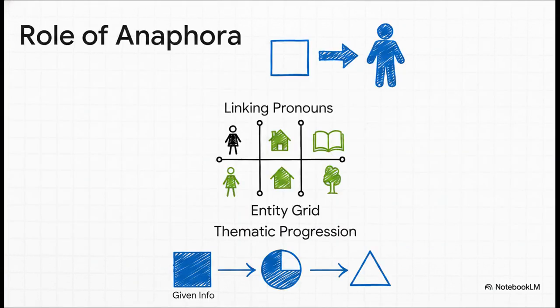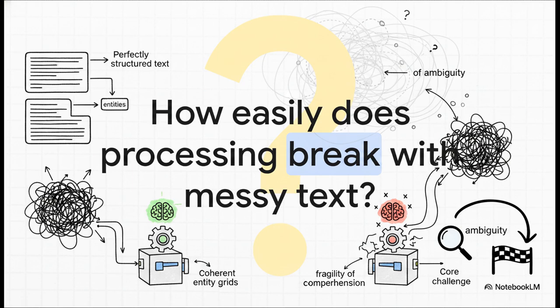The effect of anaphora on discourse processing breaks down into 3 key areas. It forces the parser to link pronouns to correct real-world discourse entities. It's essential for building a coherent entity grid, and it structures information flow by tracking thematic progression, that given versus new information. So what this means is that these ties build a structured, reliable map of who is doing what across the entire text. Tracking these ties is absolutely critical for things like conversational agents so they can actually maintain context across multi-turn dialogues.